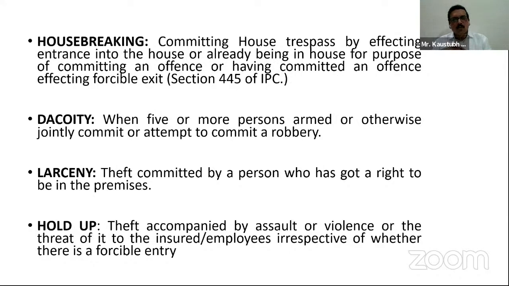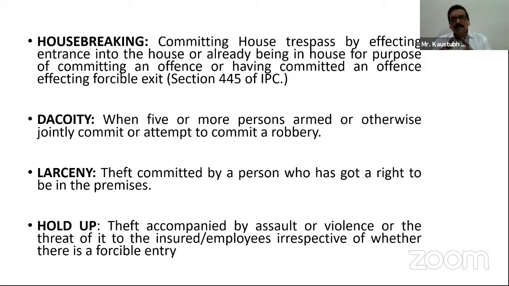Hold up. What is hold up? Theft accompanied by assault, or violence, or the threat of it to the insured or employees, irrespective of whether there is a forcible entry. Hold up is also a theft, but it is accompanied by assault or violence or the threat of it to the insured or employees, irrespective of whether there is a forcible entry or not.